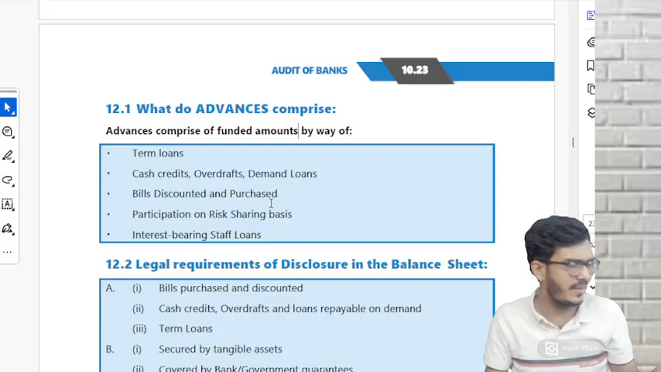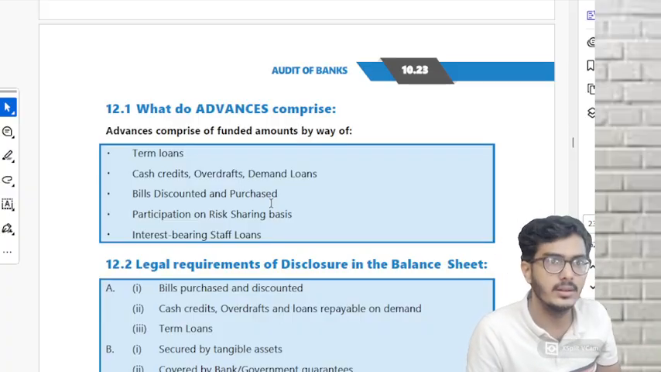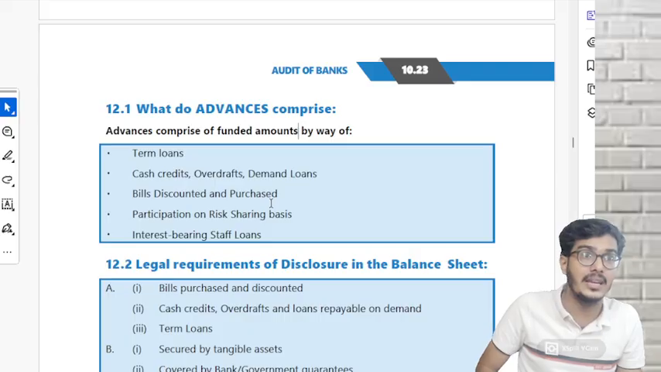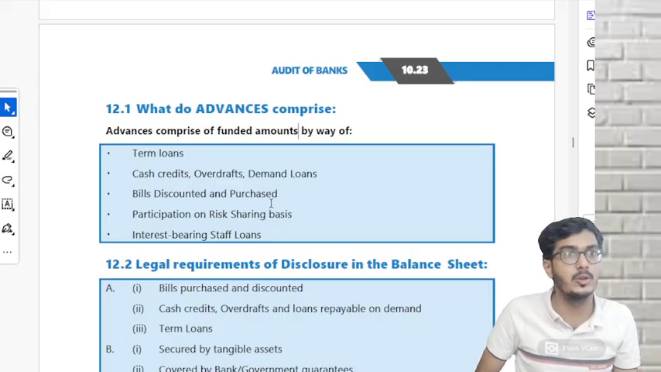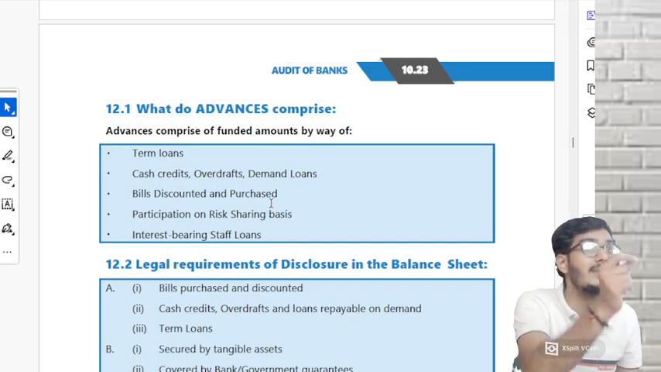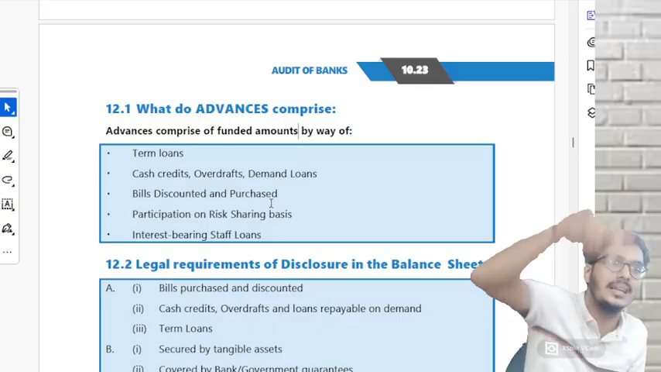Bills purchase discounted, do you have any idea? For example, you made a sale to your debtor. The debtor is not paying you, but you need money immediately. What will you do? You'll take those bills to the bank. The bank will purchase those bills, deduct some discounting charges, and give you the money immediately. Now the bank will try to recover the money from the debtors.